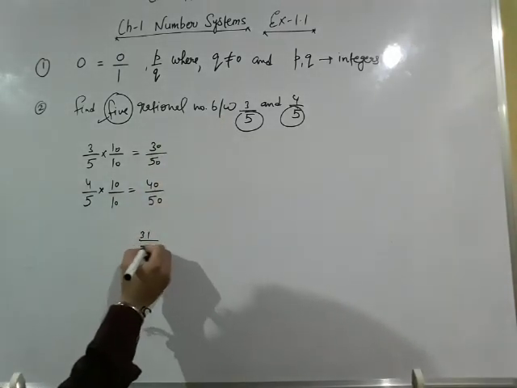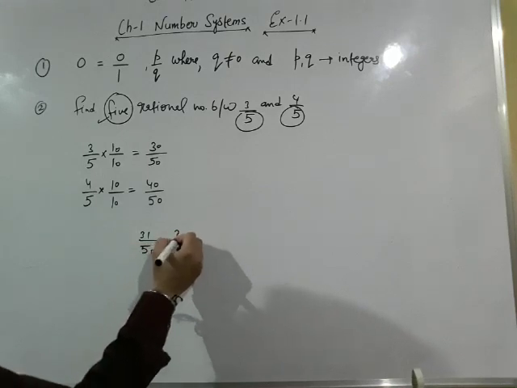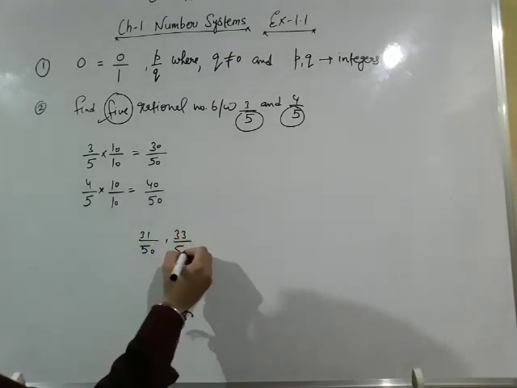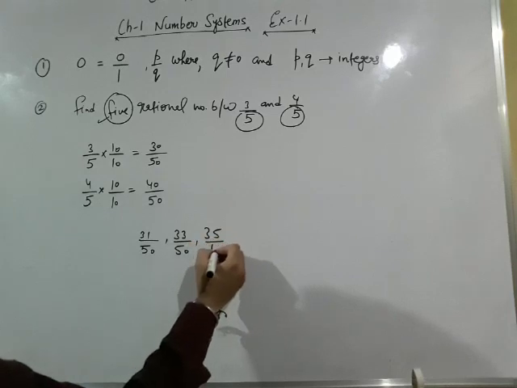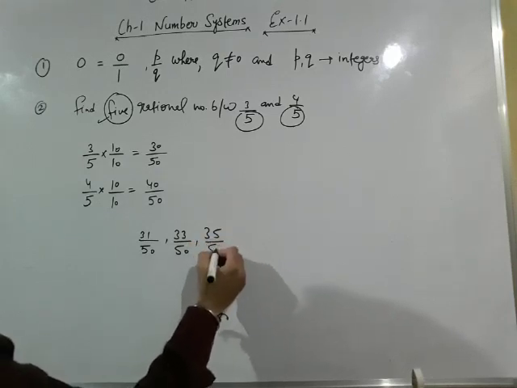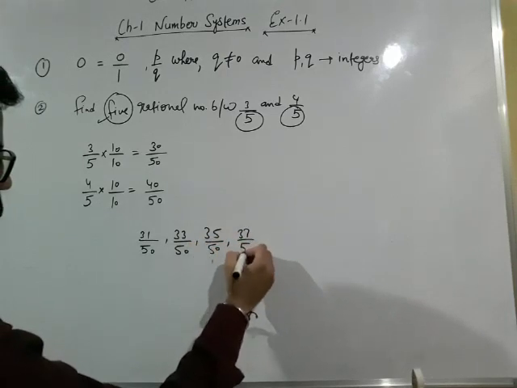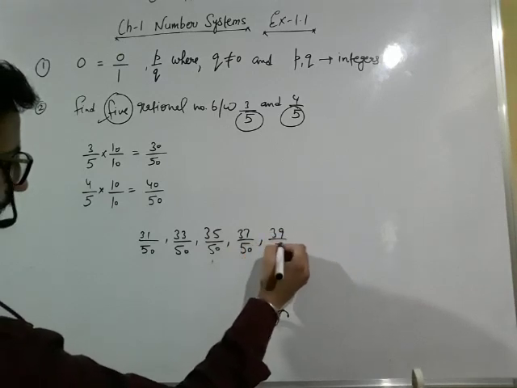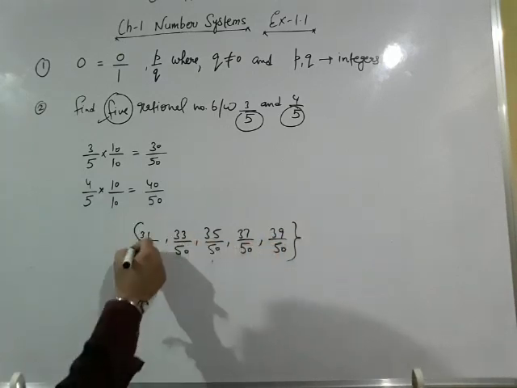So 31 upon 50, 33 upon 50, 35 upon 50, 37 upon 50, and 39 upon 50. I have taken all the odd numbers here.